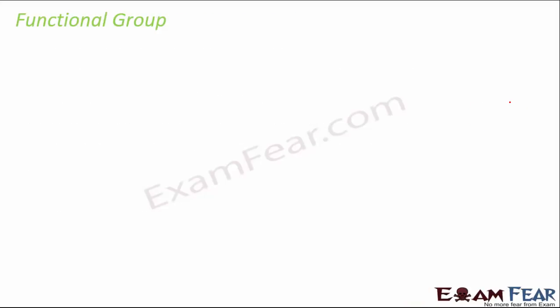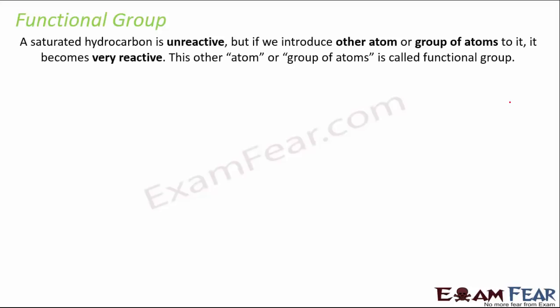Now, the next important concept is functional group. So what is a functional group? As we learned, a saturated hydrocarbon, that is an alkane, is unreactive as such, but if we introduce another atom or group of atoms to it, it becomes reactive. This other atom or group of atoms is called a functional group. Let us take an example. Let's say we add a halo group to an alkane. What do we get? We get a haloalkane, something like this. A halo group would be any halogen added to an alkane, like chlorine or bromine.